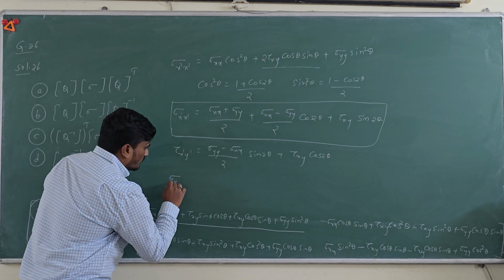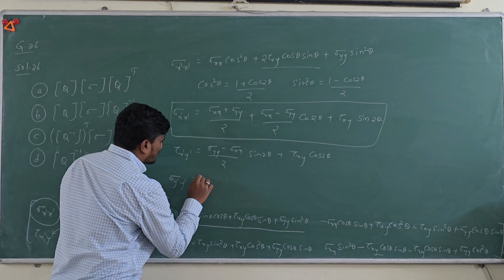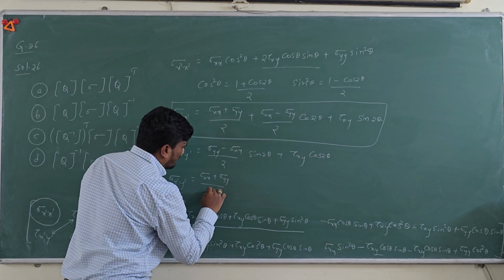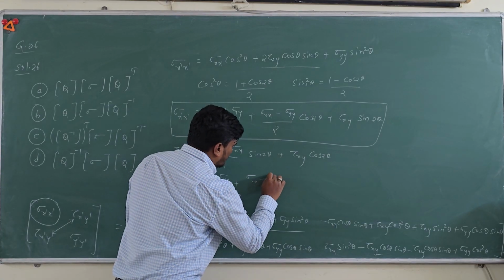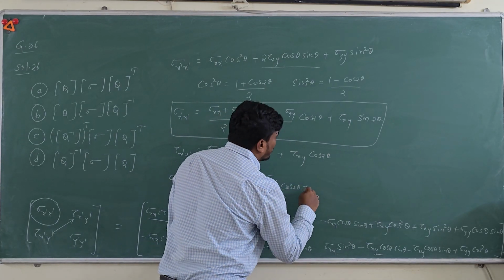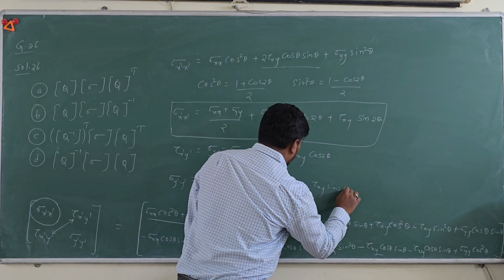Then from the last element, you can get sigma y dash as sigma xx plus sigma yy by 2 plus sigma xx minus sigma yy by 2 cos 2 theta plus tau xy sin 2 theta.